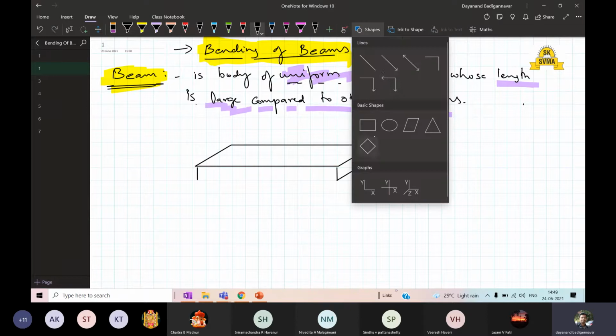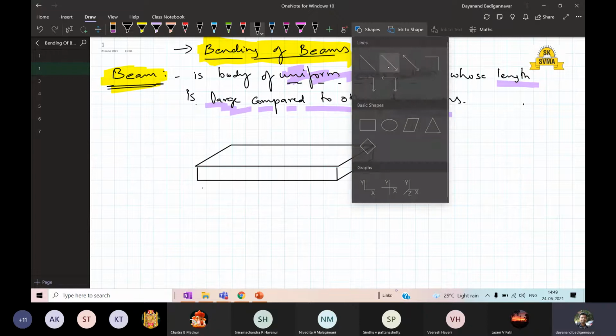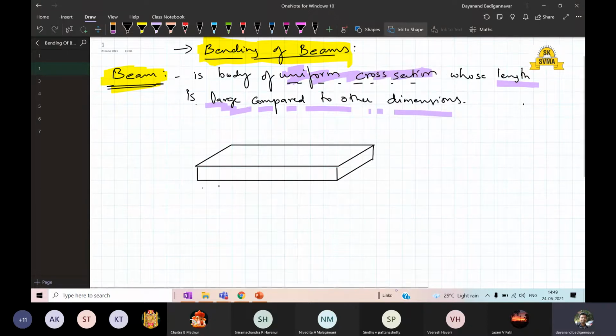If you look at this beam, it is in a horizontal manner. This is the length of the beam, from here up to this point. The length is larger when you compare it with the other dimensions. So such a structure is called a beam.